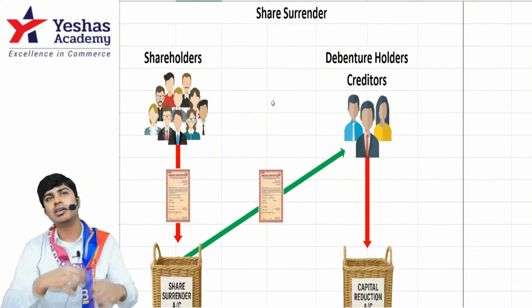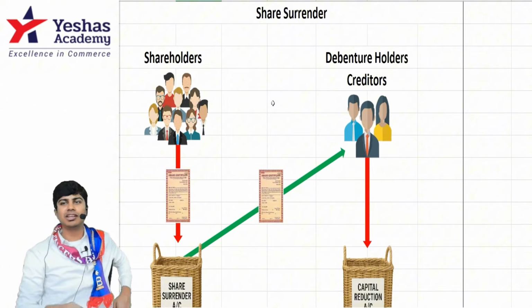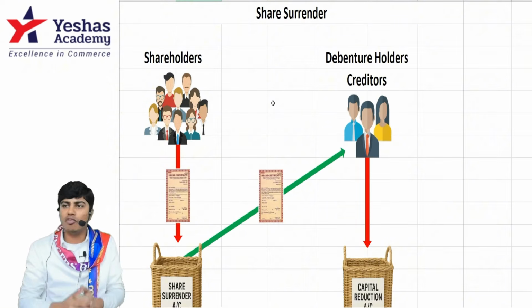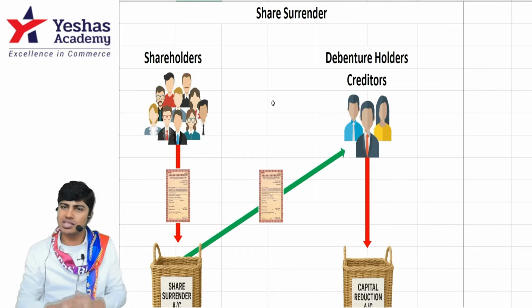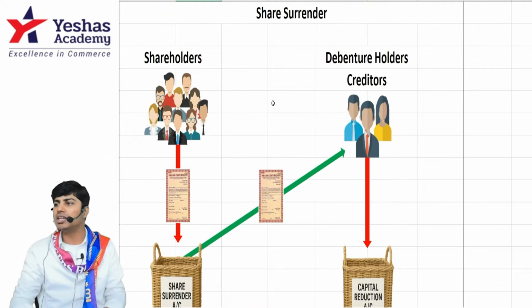You're like, yeah, consecutive last 3 years loss. Loss is so huge that capital is negative. Then MCA will not let you increase the authorized capital and go for a further issue. What do you do in this case? Very simple. The only people who can help you now are your existing shareholders.